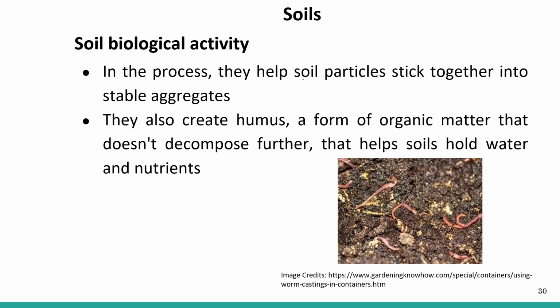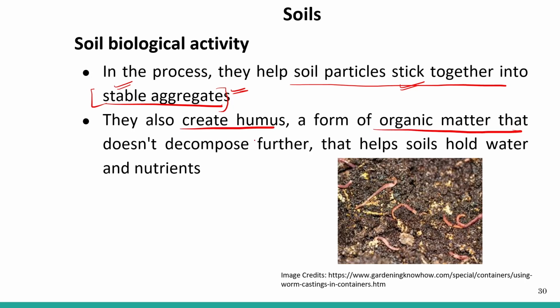In the process, they help soil particles to stick together into stable aggregates. The formation of these aggregates is very important. They also create humus, a form of organic matter that doesn't decompose further, and this helps the soil to hold water and nutrients.